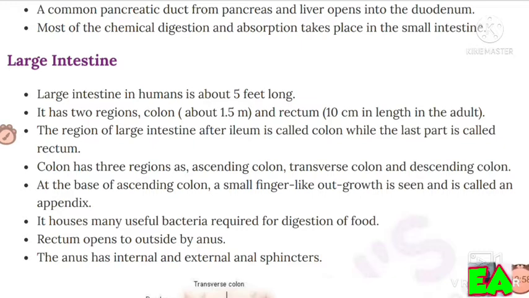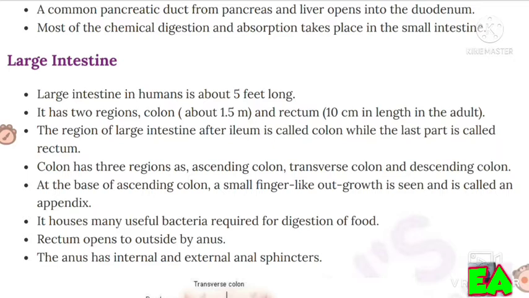Then large intestine. Large intestine in humans is about 5 feet long. It has two regions: colon about 1.5 meters and rectum 10 cm in length in the adult. The region of large intestine after ileum is called colon, while the last part is called rectum. Colon has three regions: ascending colon, transverse colon and descending colon.